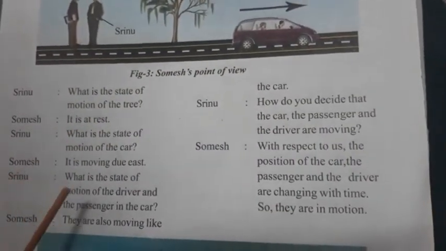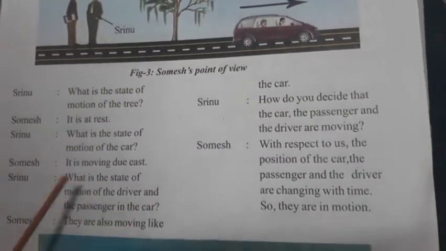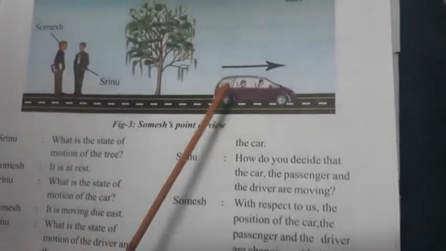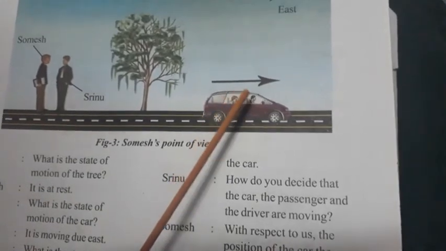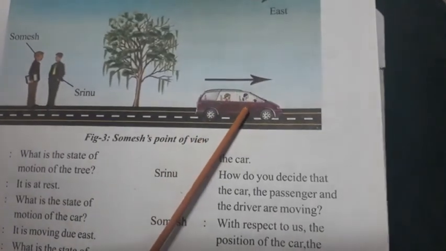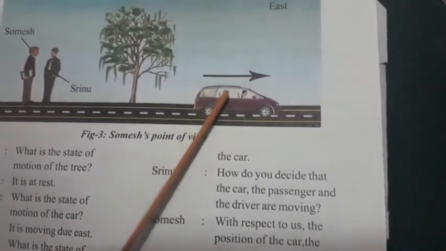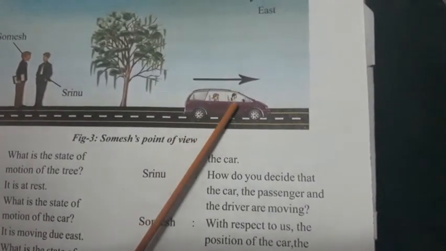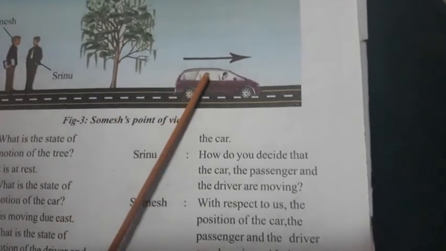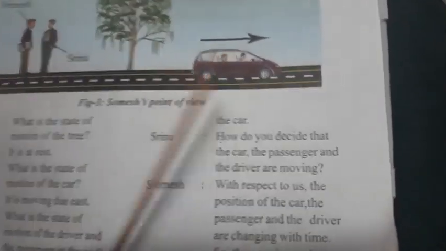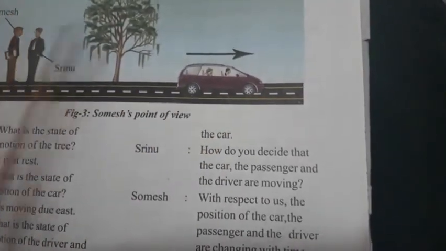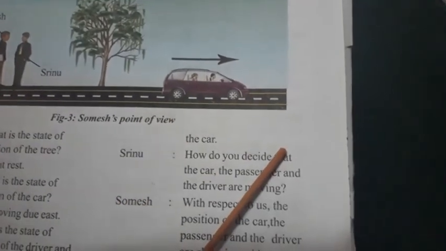Srinu, what is the state of motion of the driver and the passenger in the car? He is asking what is the state of the passenger and the driver in the car. What do you think? Definitely the driver and passenger are sitting. They are at rest. They are not moving. But according to us observers, they are moving, though actually they are sitting in the car. They are at rest. So they are also moving like the car. So when the person sees from here, he says that they are moving along with the car.